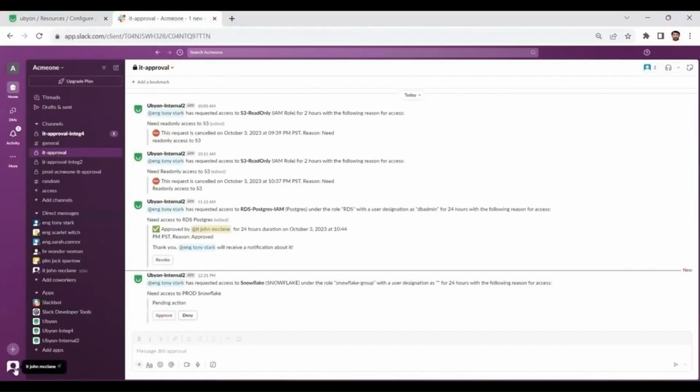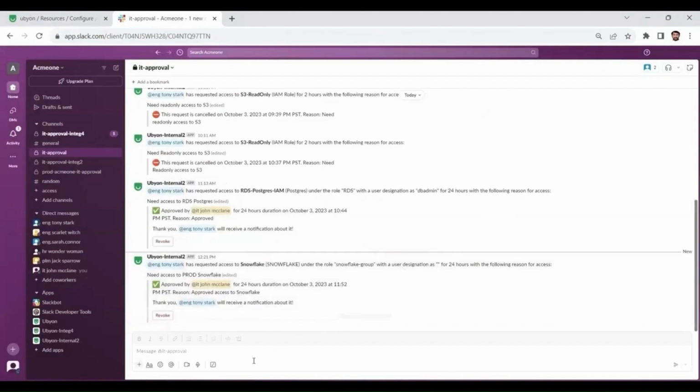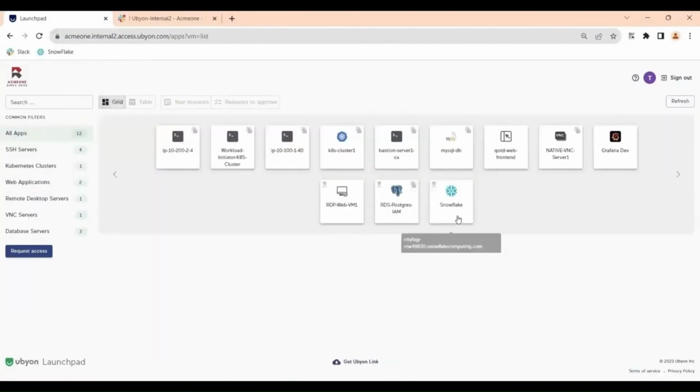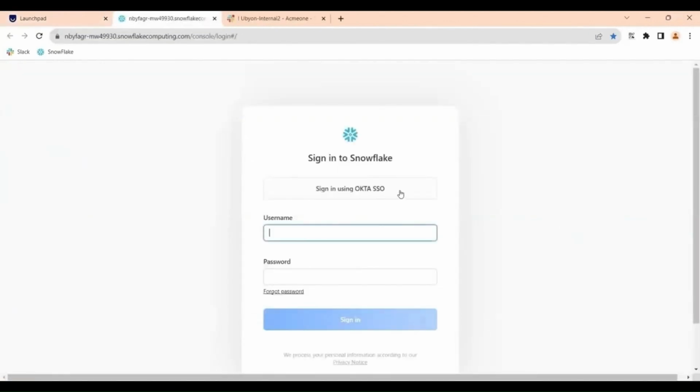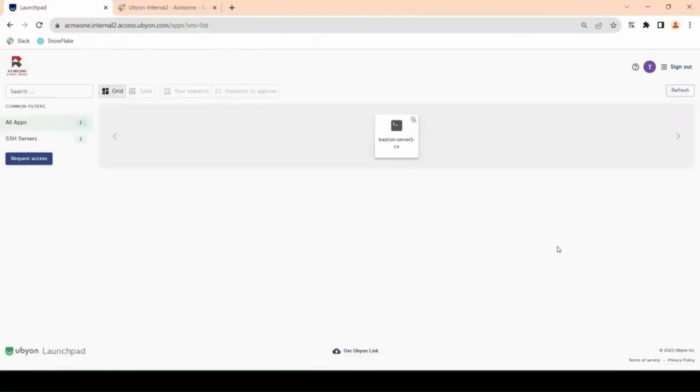The admin, John McClain, gets notified on their Slack or Teams app and can decide to approve or deny the request. The admin approves the request. Once approved, Ubyon adds the user to the respective identity provider group and makes the app available on the user's Launchpad to access. Users can click on the app from Launchpad and access it.